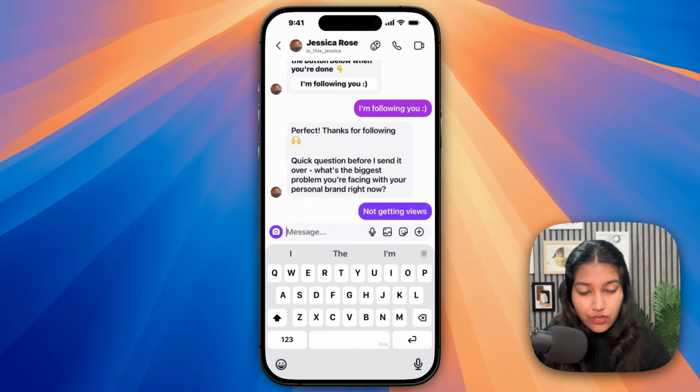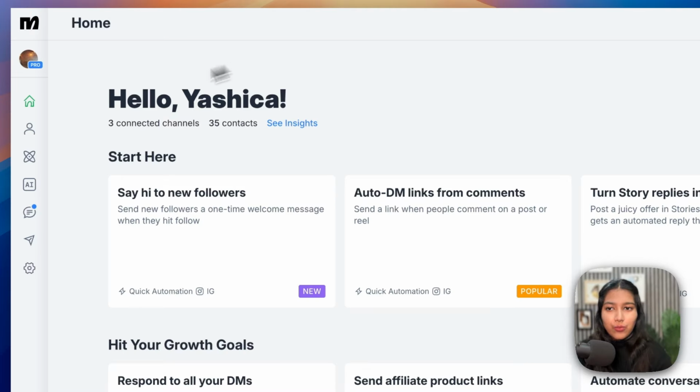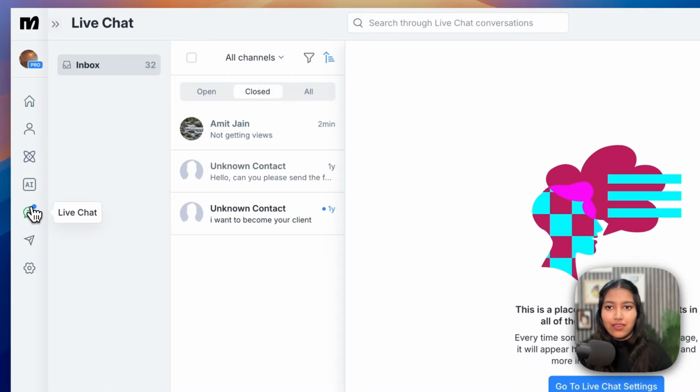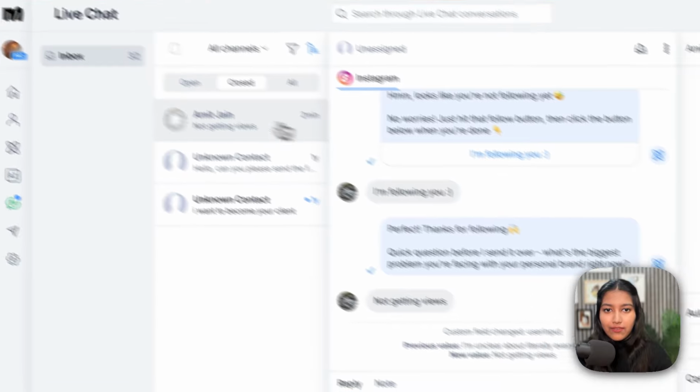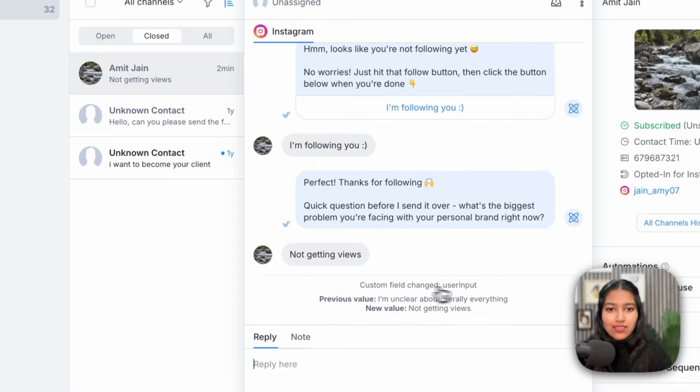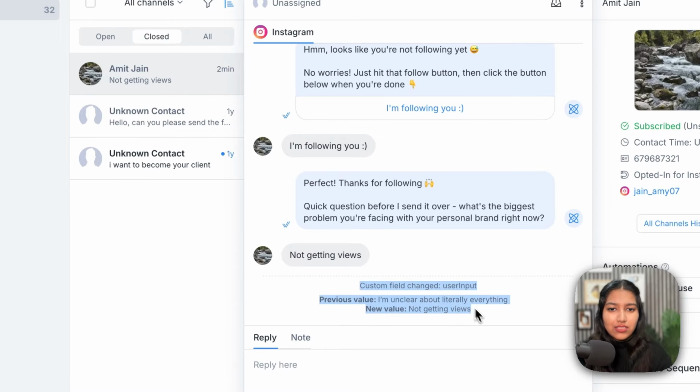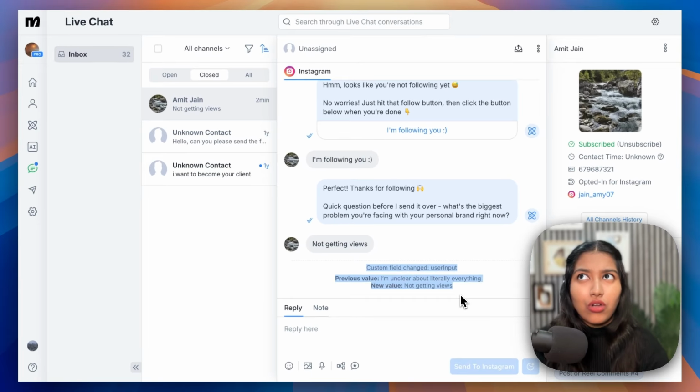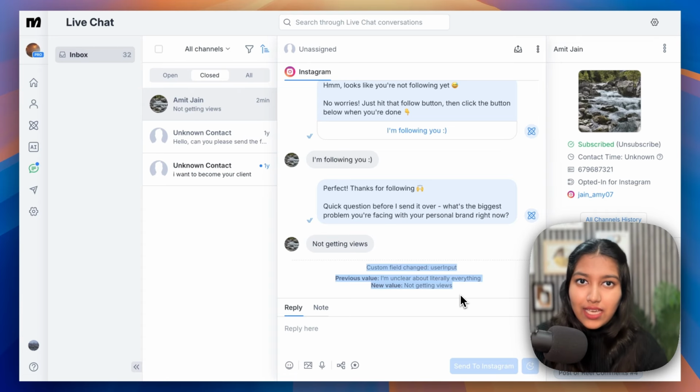Okay, so we've not got a reply. Let's see what's wrong here. So to debug, this is how it works. You have to first go to live chat. Then under open and close, both of these, look for the conversation you were having, which is this one in this case. And then after that, just see what happened. So after I said not getting views, it just stopped after collecting my response, which means it did not send it to Anytime or the Anytime automation returned an error.